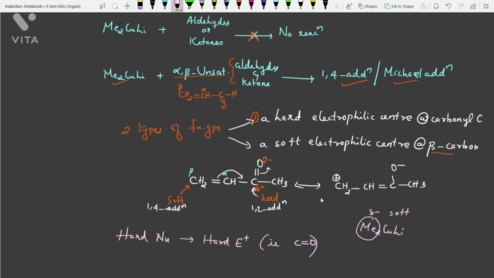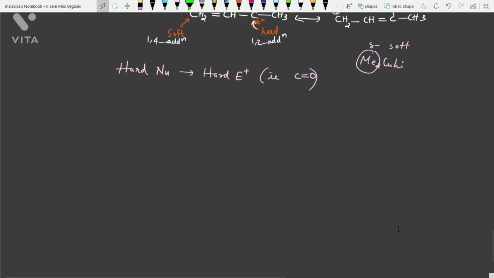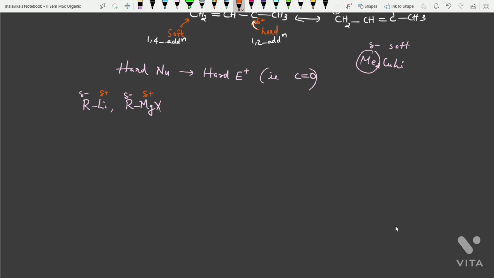But organolithium, meaning alkyllithium, or organomagnesium compounds like RMgX are generally regarded as compounds in which the negative charge is localized on this carbon, because it is attached to a highly electropositive metal.